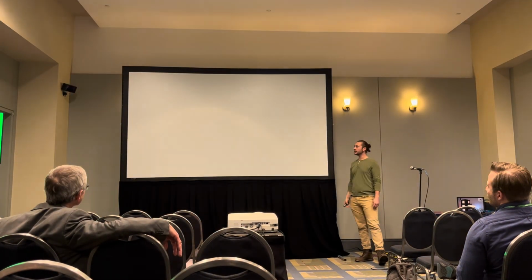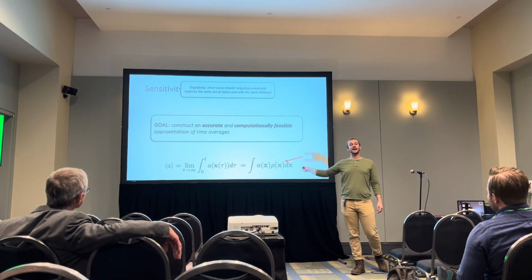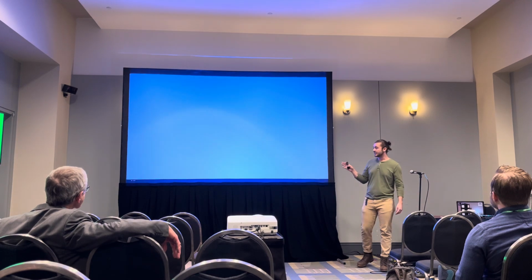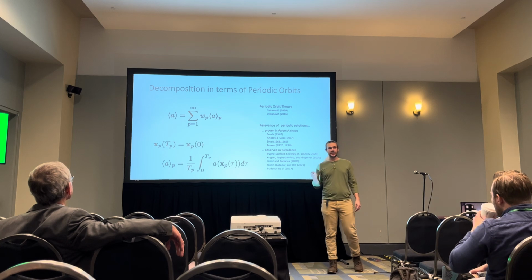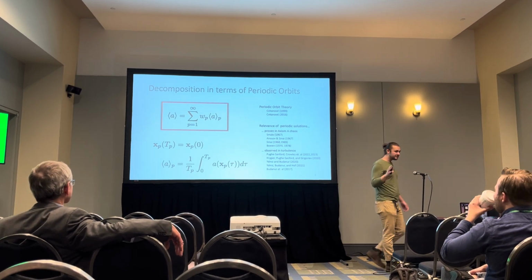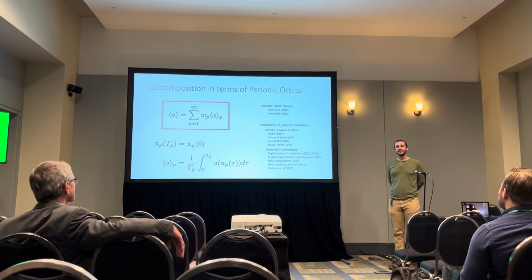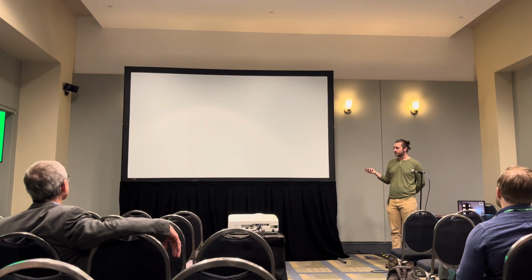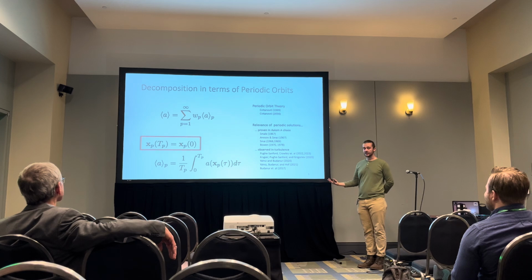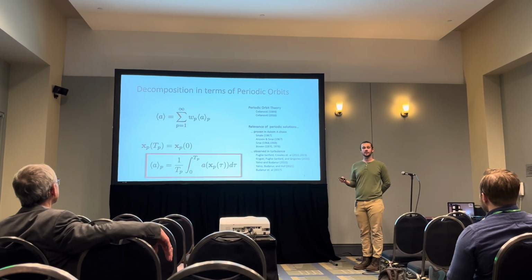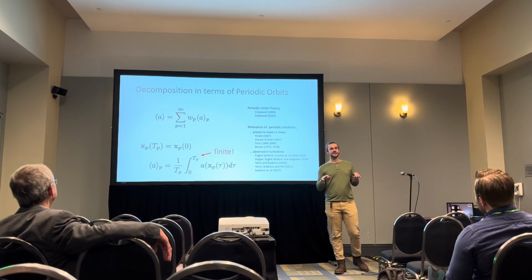So the goal for this talk is to construct an accurate and computationally feasible approximation of this time averaging operator for any observable A that we give it. Luckily, we're not starting from scratch here. Periodic orbit theory has proven in a very small subset of chaotic systems that an infinite time average can be written as a weighted sum over finite time averages, where these finite time averages are defined over periodic solutions to the governing equations. Because these are periodic solutions, you only have to integrate over a single period of motion to compute the average. So these are finite time, very easy to compute, instantaneous on your laptop.